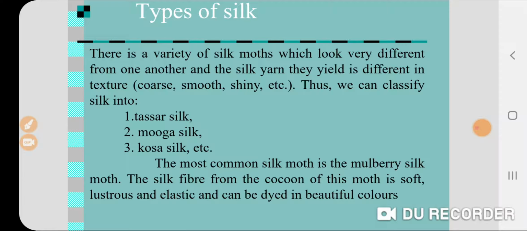The silk fiber from the cocoon of this moth is soft, lustrous and elastic and can be dyed in beautiful colors. So mulberry silk is the most commonly used silk in India.